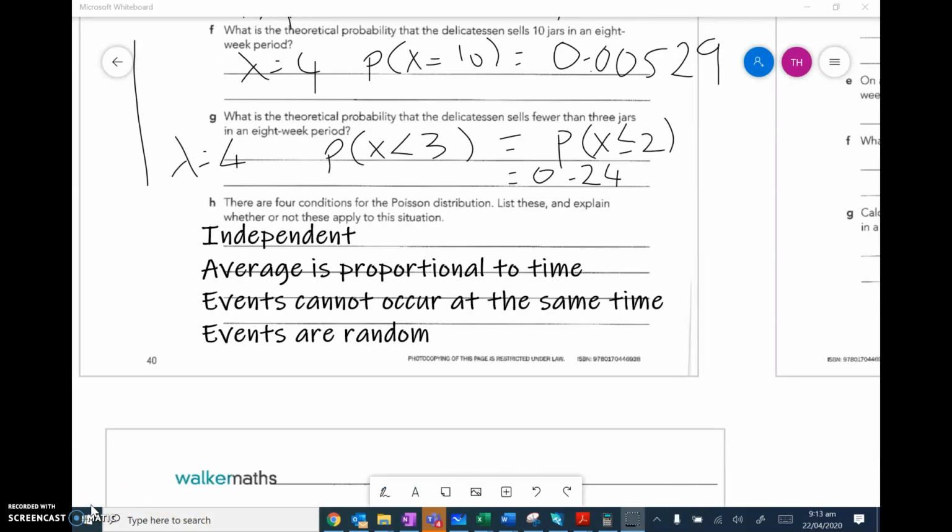Okay, and then for the final question, you need to list the Poisson requirements and then describe if they meet them. The one that's true for a Poisson and binomial is independent, always go with independent. So we're going to say that each jar of snails is probably independent from the others, but maybe if a customer sees another customer buying something else, they might be more likely to, but we're going to just say that they're independent. The average is proportional over time, so it stays constant. So for 2 weeks it's 1, and then for 8 weeks it's 4, and stays constant over time.